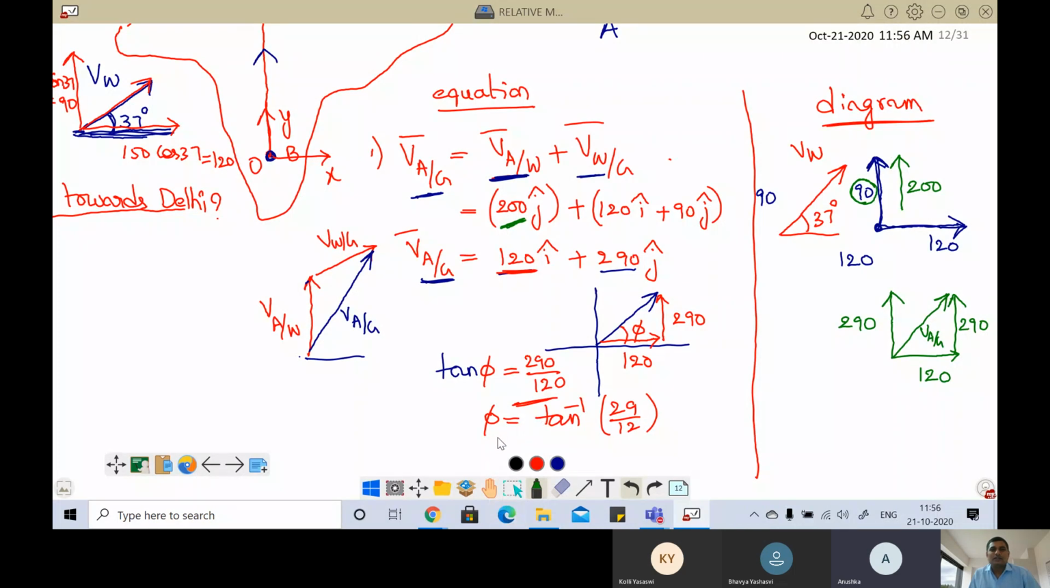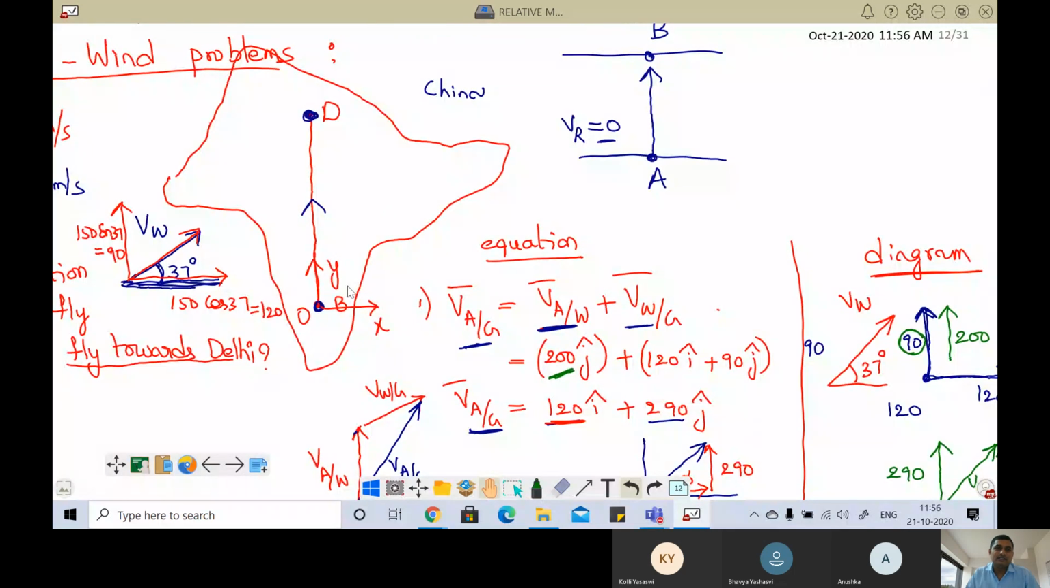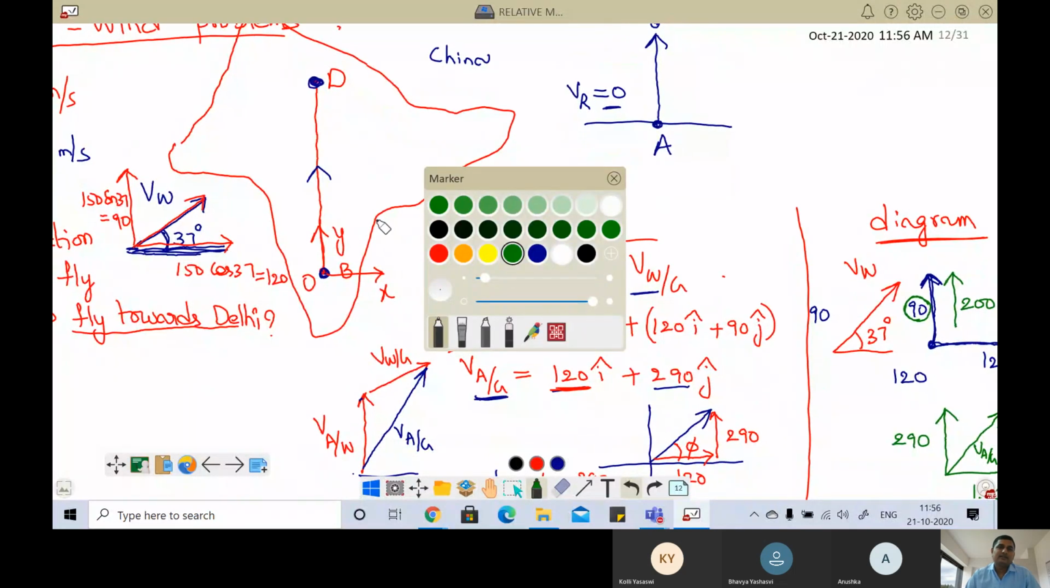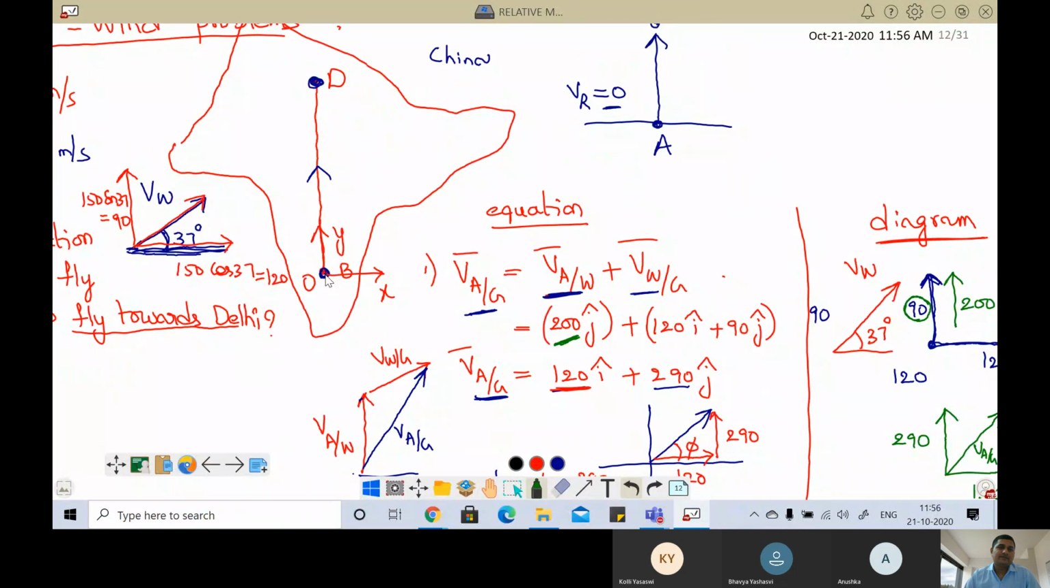Okay, so now when the pilot found out that he is moving at some angle, this much angle, and then he lands, he is landing somewhere around here, in China. This is called the velocity of aeroplane with respect to wind, and this is called the velocity of wind with respect to ground, and he is landing here. Now China people won't allow us to land.